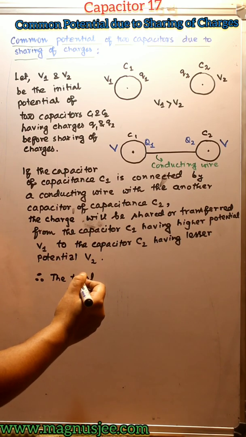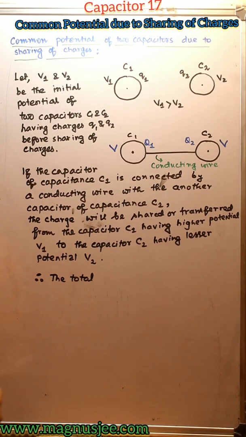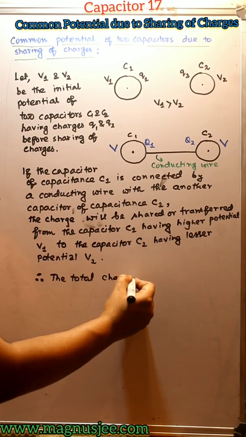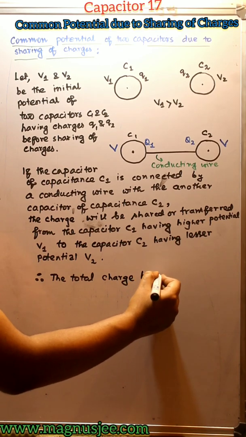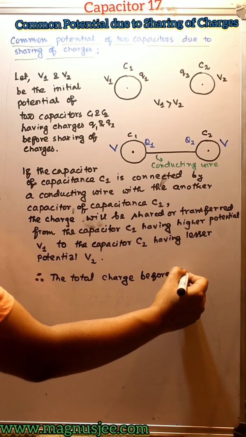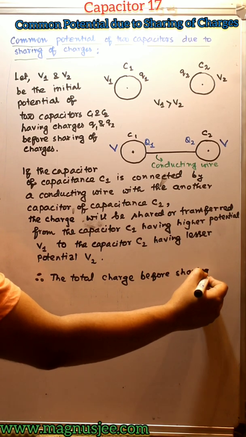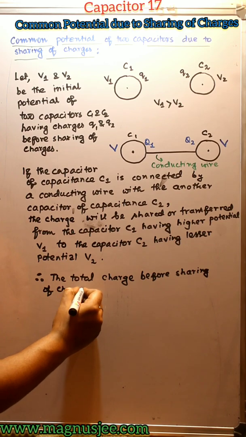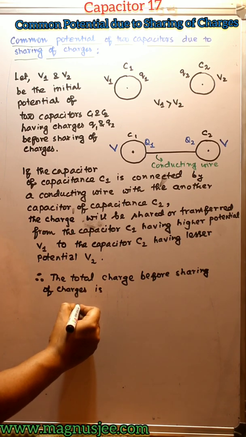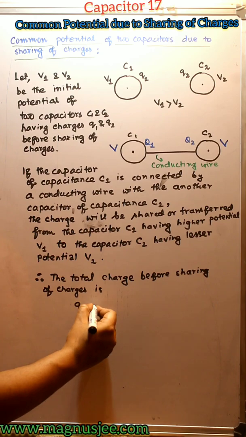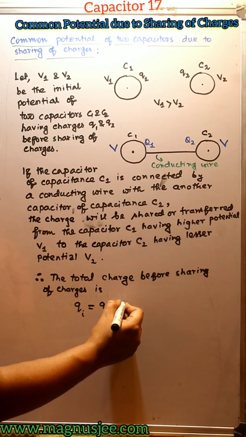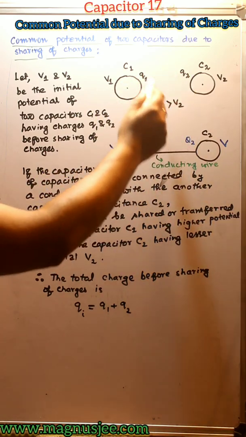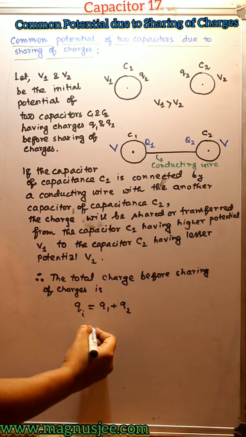The total charge of the system before sharing is given by Qi equal to small q1 plus small q2. q1 is the charge of the first capacitor and q2 is the charge of the other capacitor.